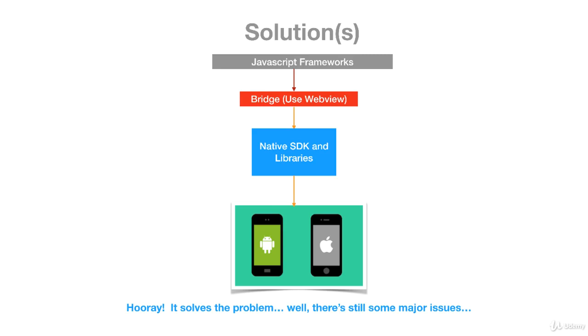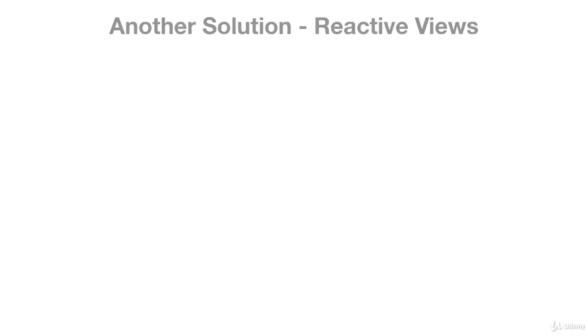However, there are still some major issues. One of the issues you can see is that, if you go from top to bottom, that's just a lot of layers to get to the actual application to be able to show and take advantage of the native frameworks, right? So there's a lot of layers, there's a lot of bridging, and you can see that these transactions between the JavaScript framework at the top and down to the native SDK and the bridge and trying to render are very, very costly. It's very expensive, okay? So they decided, okay, let's go and find another solution.